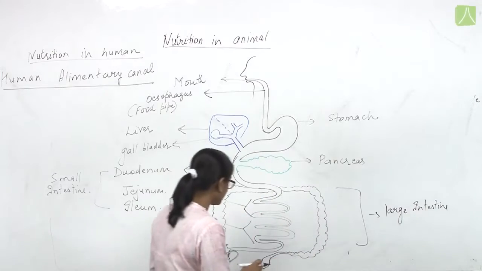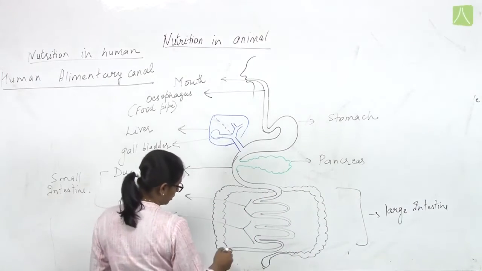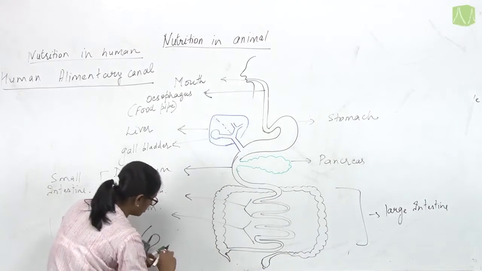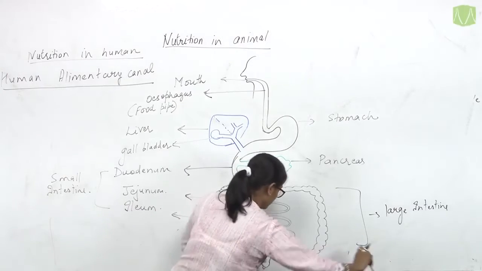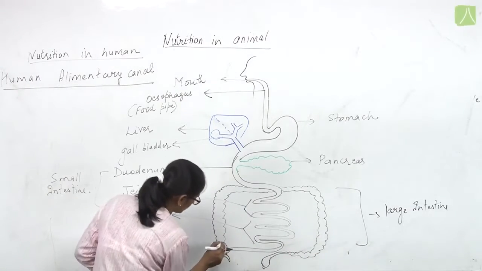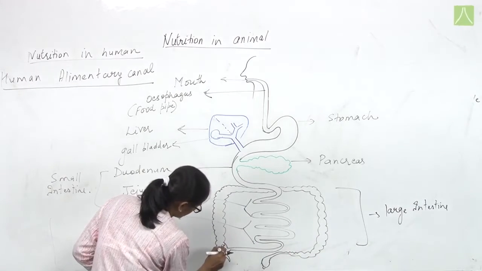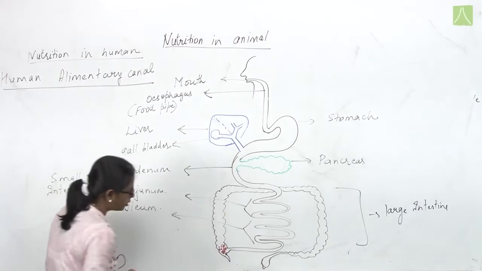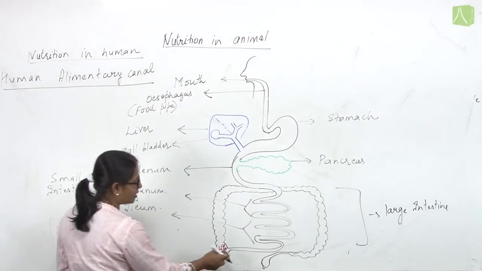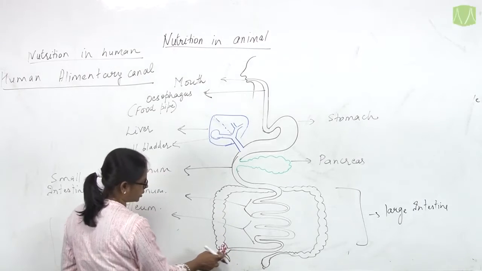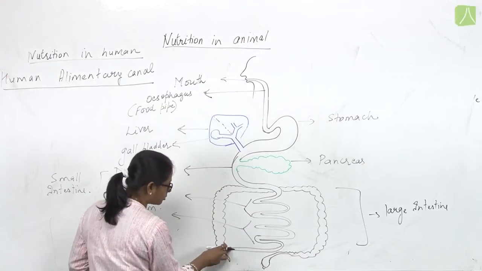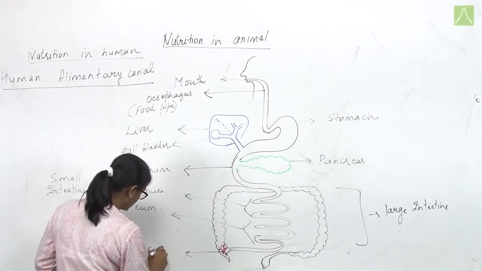Now this large intestine has various parts. This is where the distal end of the small intestine is adjoining the large intestine. This part is known as the cecum.